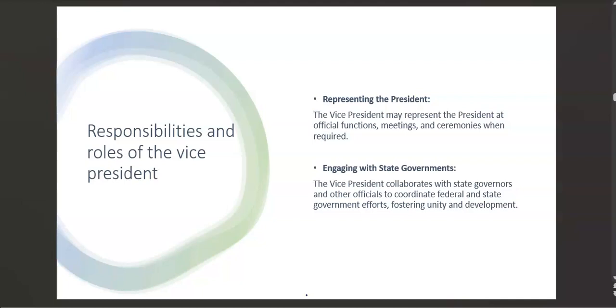So another responsibility of the vice president is that they work with the governors and other officials to coordinate the federal government efforts. Okay, they provide unity and development.